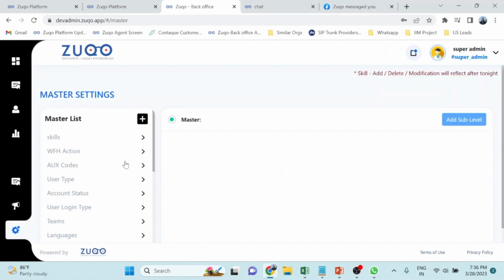So those are some of the features that are available in the product, and you can also create different master settings and all those things from here. We also have a bot designer wherein you can create bots. We have an IVR designer wherein, for example, if you want to create an IVR call flow for yourself, you can do that. If you want to create a bot and you want to front end that bot in WhatsApp or Facebook Messenger or a live chat, you can do that.